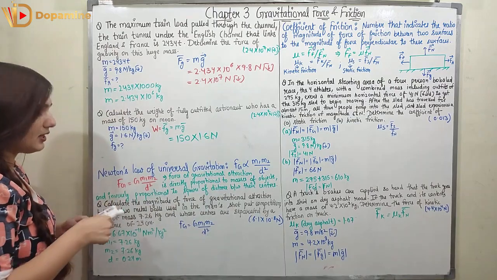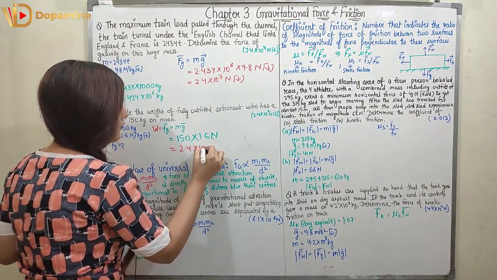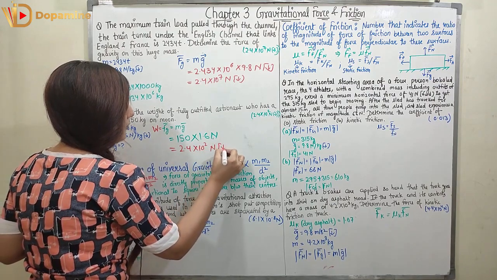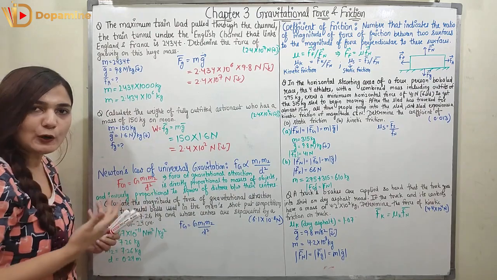So when you calculate it with the help of the calculator, you will get 2.4 × 10^2 Newton in the downward direction, right? This would be the force due to gravity, or weight.